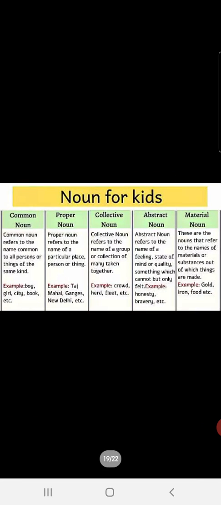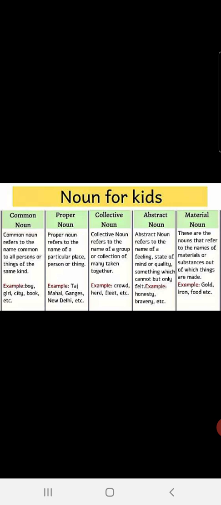Let us quickly summarize all the five kinds of nouns we have seen, children. Common noun refers to the name common to all persons or things of the same kind, like boy, girl, city, book, etc. Proper noun refers to the name of a particular place, person or thing, like Taj Mahal, Ganges, New Delhi, etc. Collective noun refers to the name of a group or collection of many taken together of the same kind.